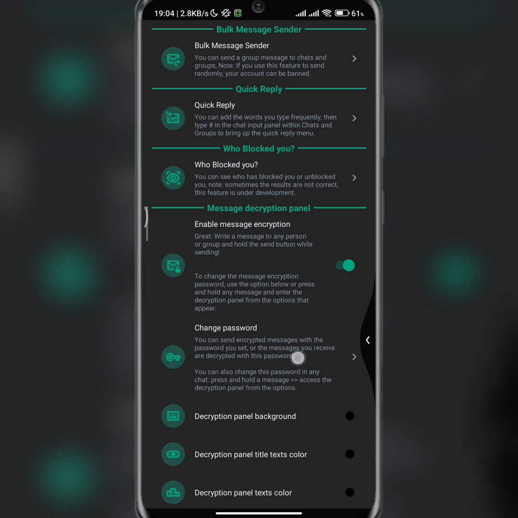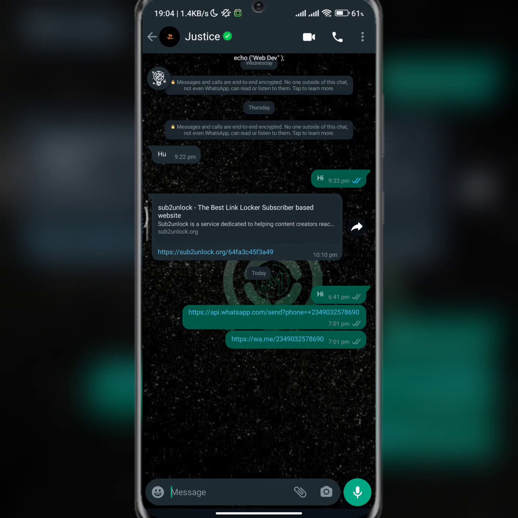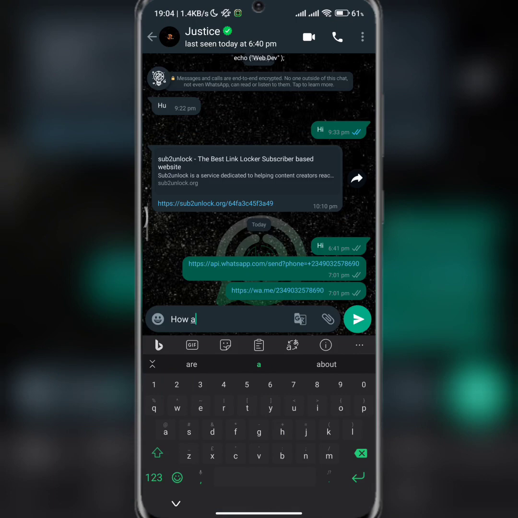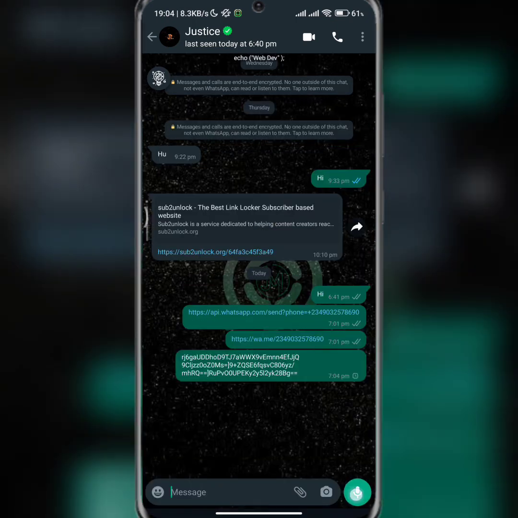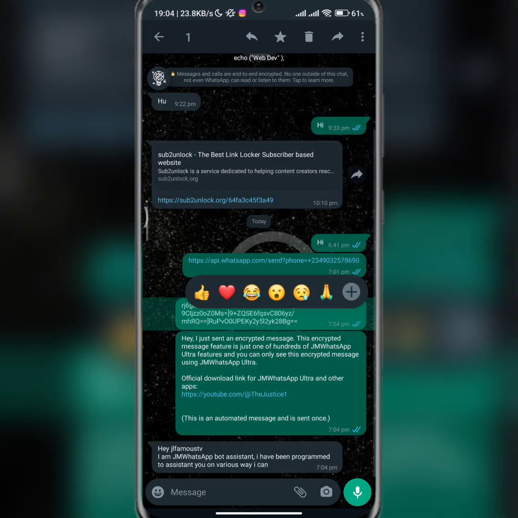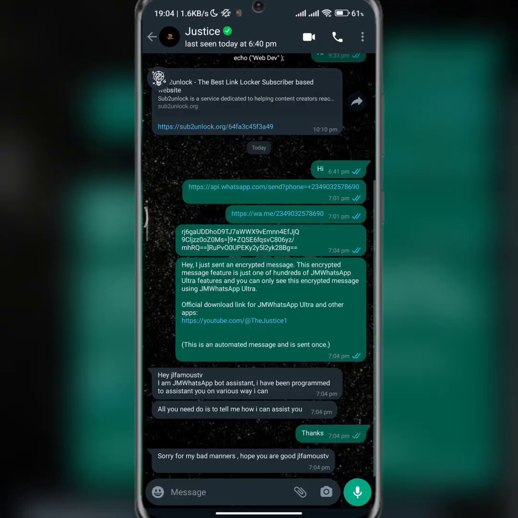Now let me show you how to send an encrypted message. For example, if I want to have a sensitive talk and I don't want anybody to know, you type, for example, how are you. Now as you can see, how are you has turned into these jargons you are seeing here. I'm sorry, this is my first test, that's why it's popping out this.